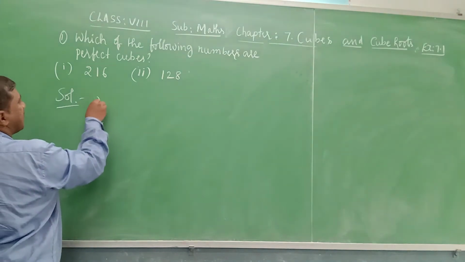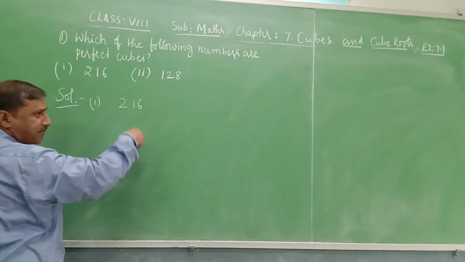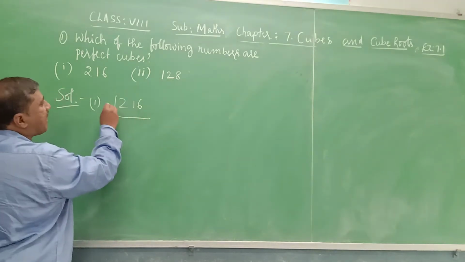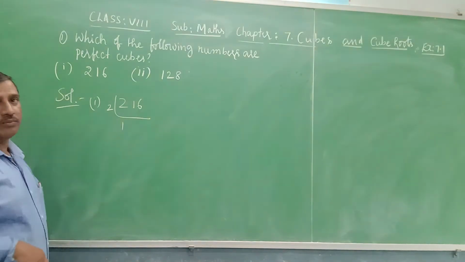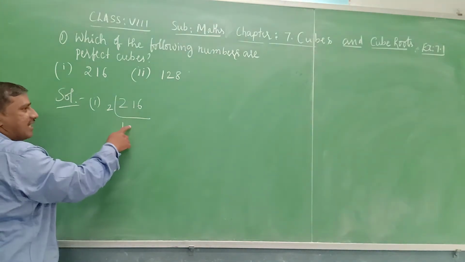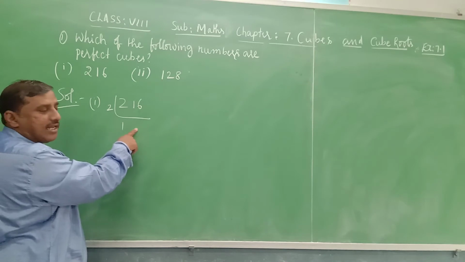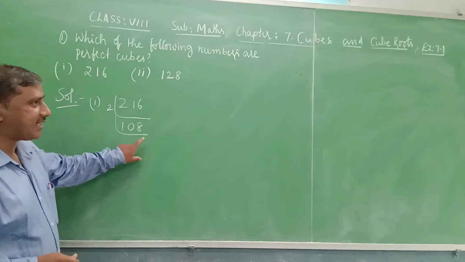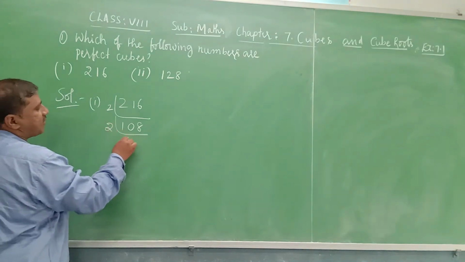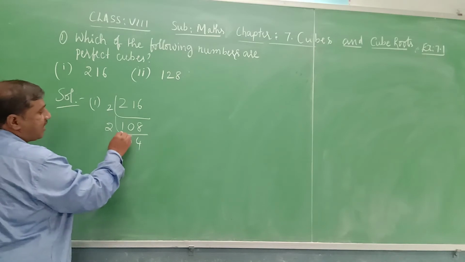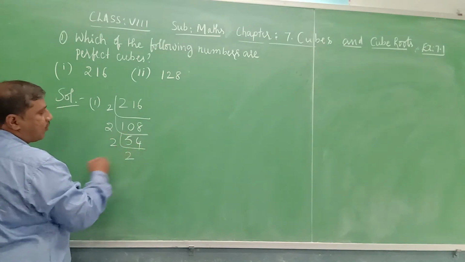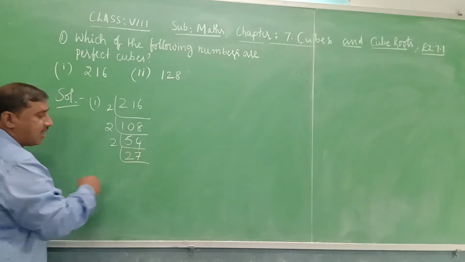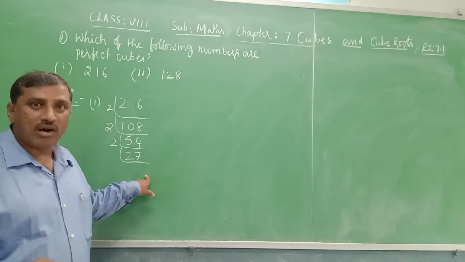See the first number, 216. Find its prime factors. 6 is in the units place, so it is divisible by 2. 2 ones are 2, 2 minus 2 is 0, bring 1 and 1 is not divisible, so we bring 6, 16, keep 0 in the quotient. 2 8s are 16, again 8 is divisible by 2, and 2 4s are 8. Then 27, an odd number, is not divisible by 2.